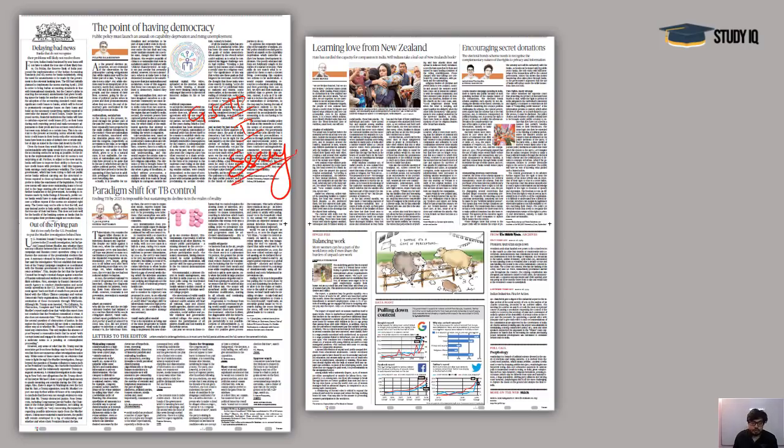important essay topic also. And paradigm shift for TB control, very important for GS paper 2 and 3, because the issue of technology and disease is there in GS paper 3, and for the governance aspect, GS paper 2 would be important here. We are going to briefly talk about this particular issue of IND-AS norms, and where these accounting